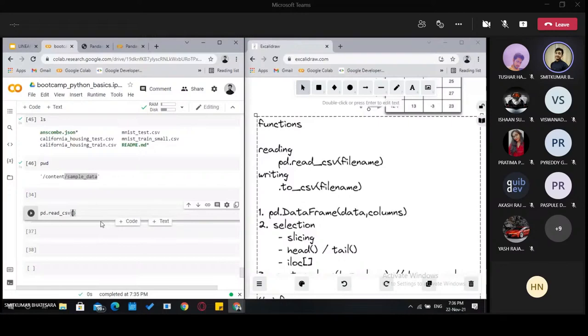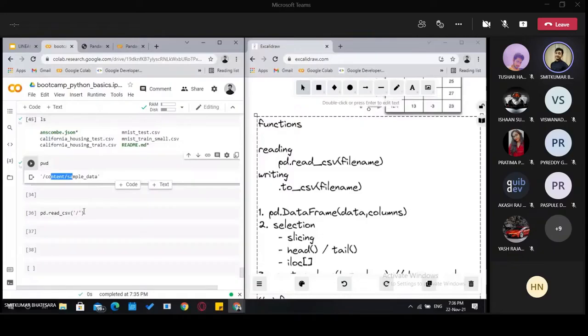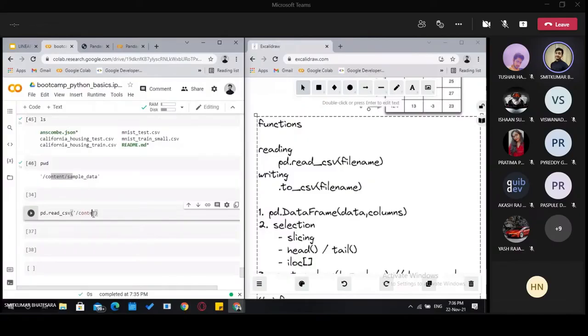It might be a little confusing right now, but what you have to do is pd.read_csv, and then inside that you have to pass a string. This string will consist of this address, the present working directory, the address of the directory. So pd.read_csv and then this address, /content/sample_data. We know that these files are there inside this directory, so we will grab one of those files by providing the name of that file.